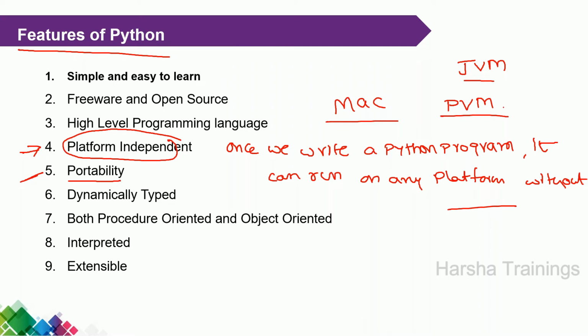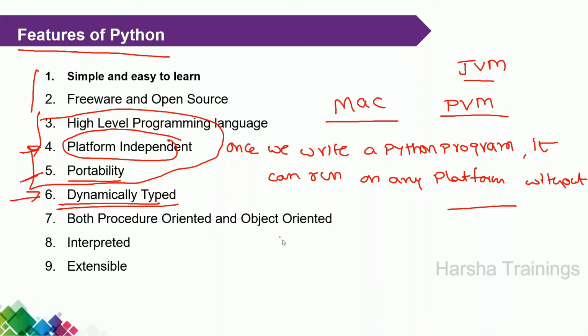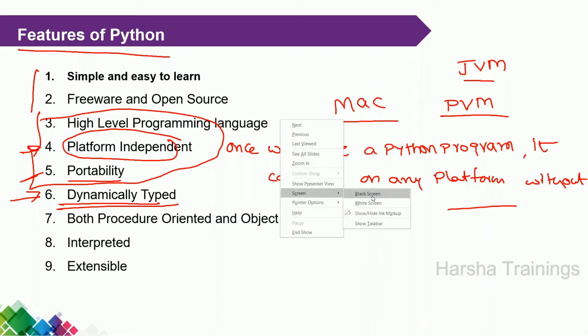Next one. Generally, these three features are available in Java also. Now the most important feature of Python is that it is dynamically typed. This is a very important thing. Okay, I will explain this clearly now. Dynamically typed language.